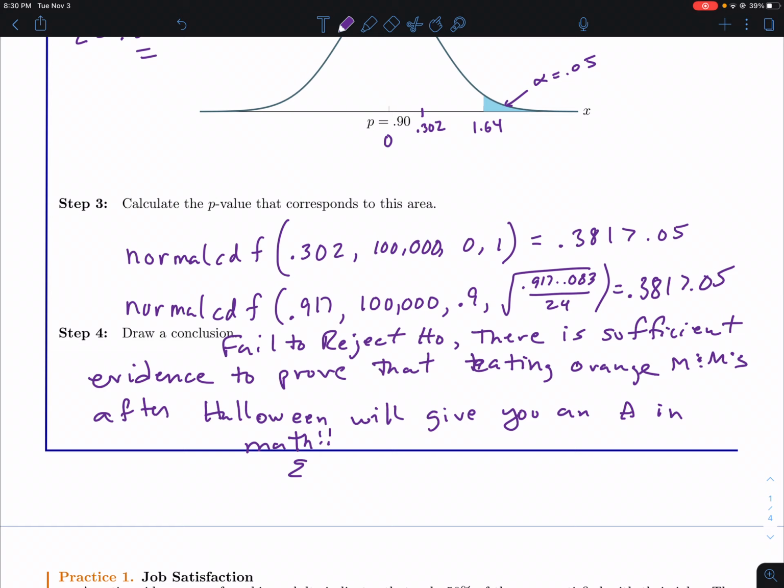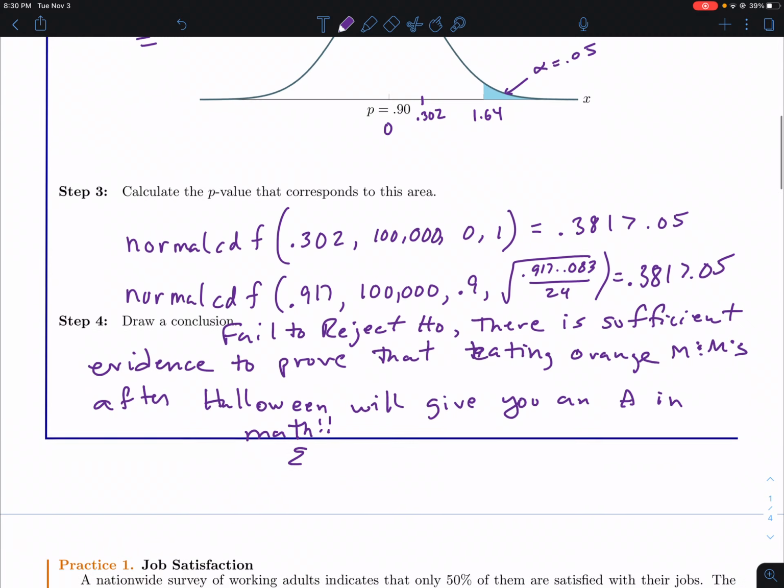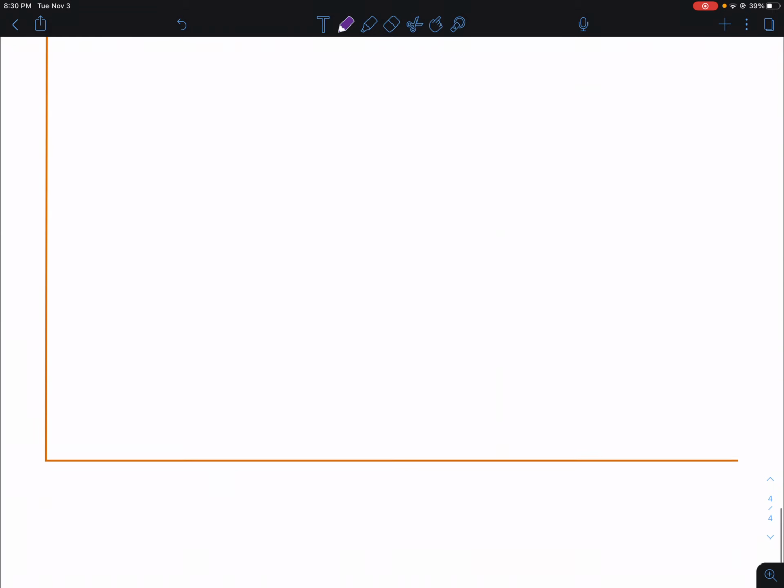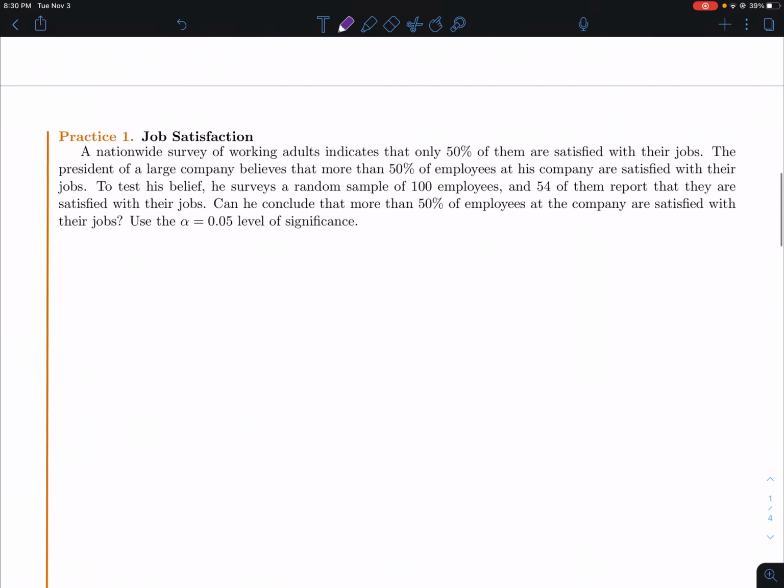So too bad. Sorry. All right, so with that in mind, here's a couple more practice problems for you guys to work on. So we've got practice 1, practice 2, practice 3. And so work on those, guys.